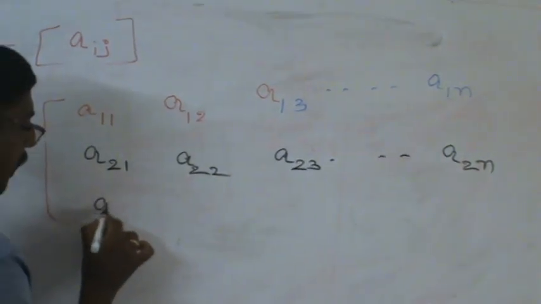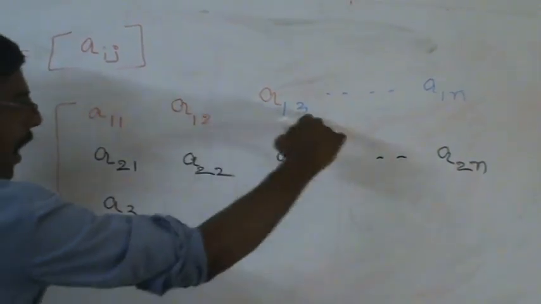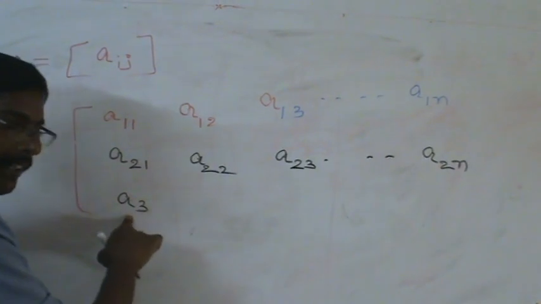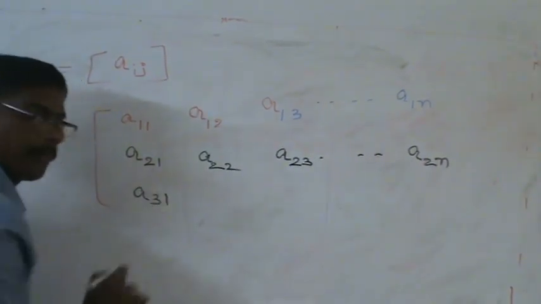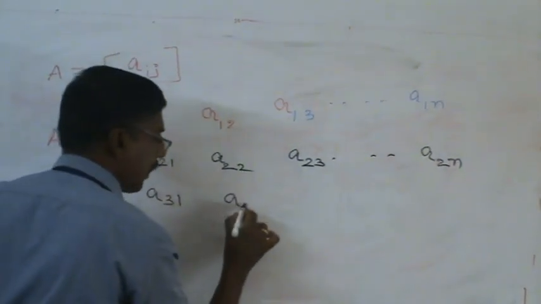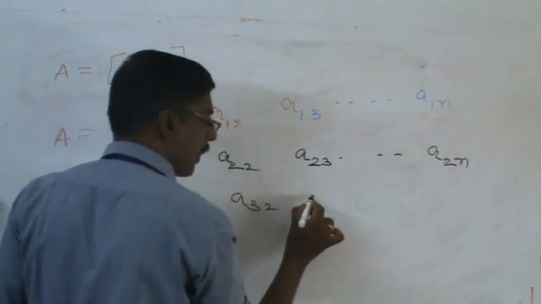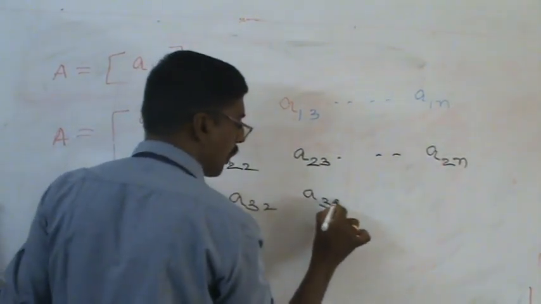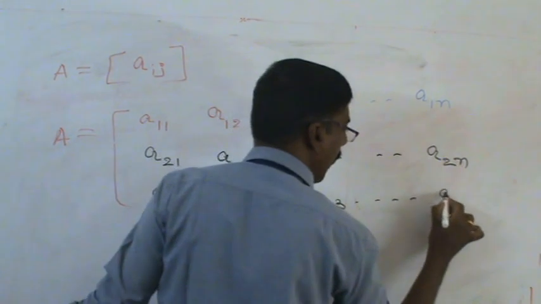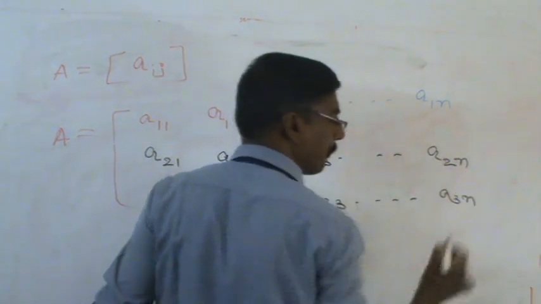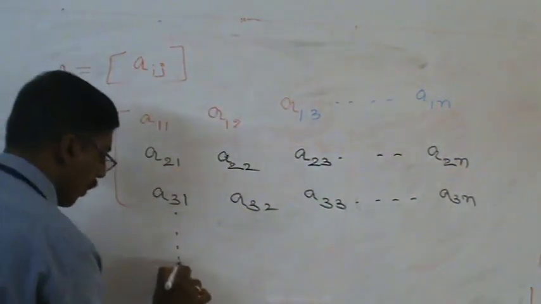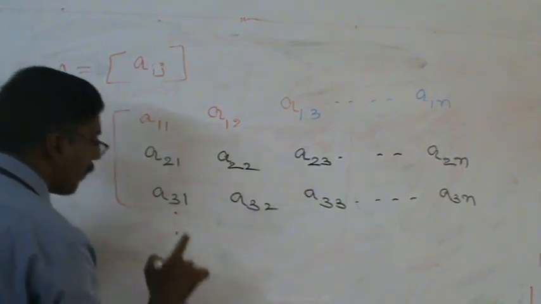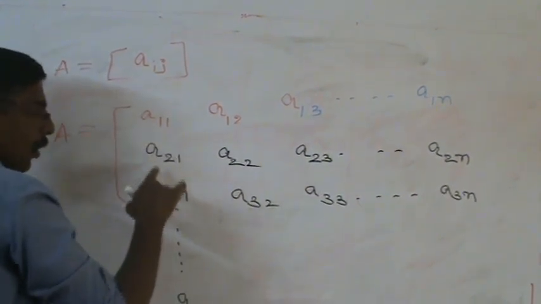Similarly, third row. Here, row 1, row 2, row 3. Third row, first column. Third row, second column. Third row, third column. Similarly, third row, nth column. We can continue like this for the first row, second row, third row.